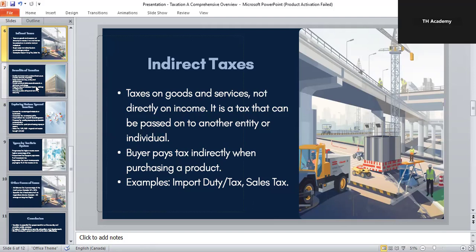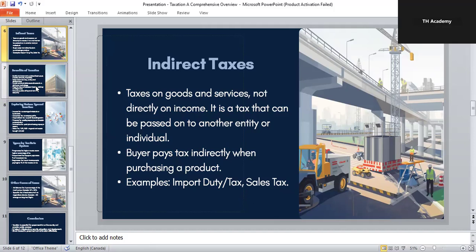Now, two common examples of indirect tax are, first one is import duty or import tax. Import duty or import tax is charged when goods come into a country from abroad. Next one is sales tax or VAT, added to the price of goods and services you buy. So every time you make a purchase, you are contributing a small part to the government's revenue. So basically, these are the two main types of taxes.